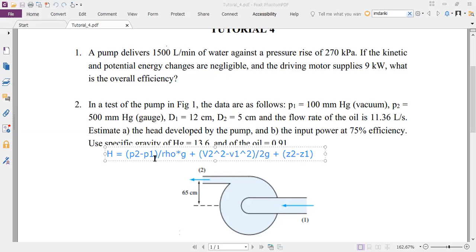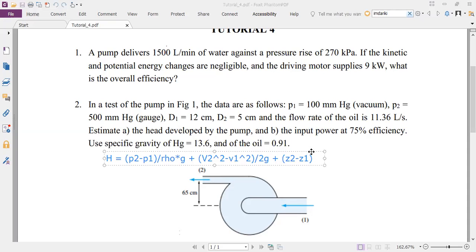Just now we have found out what P2 minus P1 is, right? But now here you have to be a little bit careful. You have to convert it to meters equivalent of this oil, right? This P2 minus P1 is 600 mm of mercury. Is that clear? So if it is 600 mm of mercury, then how many meters of this oil will it be? That's what you need to find out.